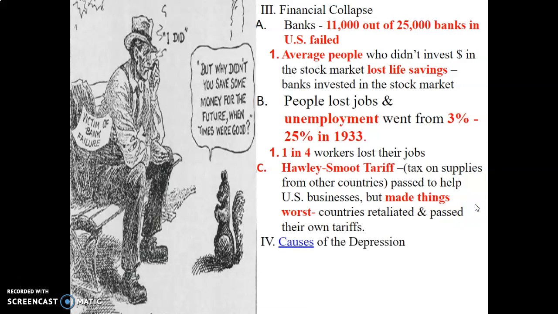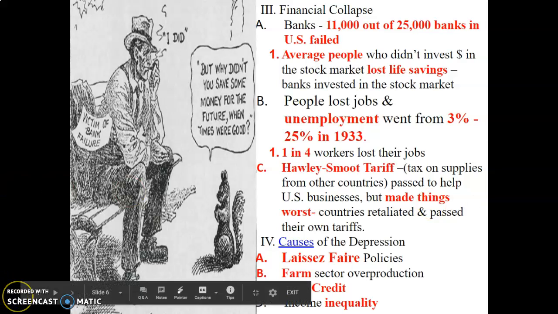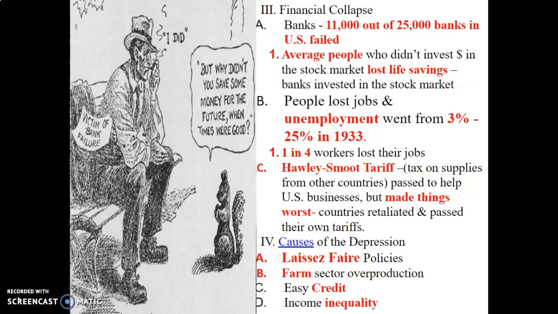So what were the 4 causes of the Great Depression? Laissez-faire policies, the government hands off. They pretty much let businesses do whatever they wanted, which caused them to take unnecessary risks. The farm sector and overproduction. They were overproducing crops, which caused a drought and also caused farmers to lose their farms and go bankrupt. Easy credit. The availability of credit made people live beyond their means, so they were living lives that they could not afford. And income inequality. The income in the United States was not equal. Rich people were getting richer and poor people were getting poorer.